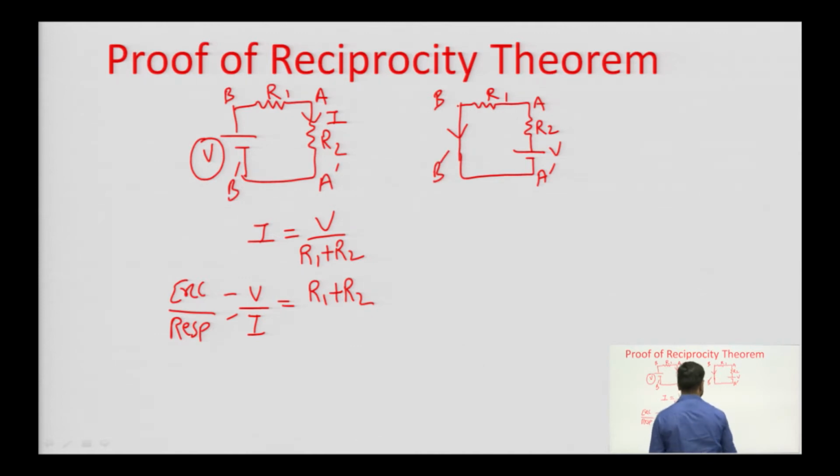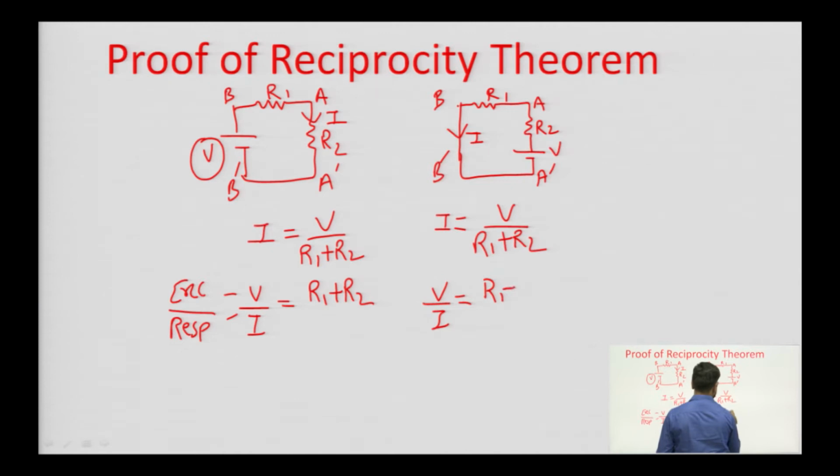In that case also, if the current is I, so I will be equal to V divided by R1 plus R2, or the ratio of excitation to response will be V by I, which is R1 plus R2. So, you can see that in both the cases the excitation to response ratio is constant, which is equal to R1 plus R2.